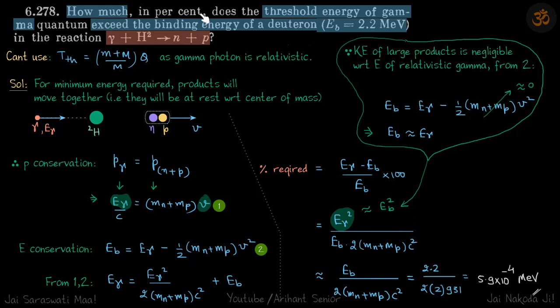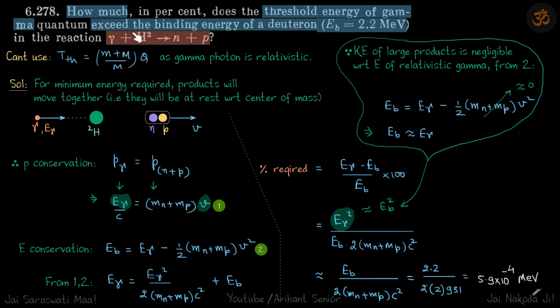How much in percent does the threshold kinetic energy of gamma quanta exceed the binding energy of a deuteron nucleus in this reaction? So binding energy of deuteron nucleus means, of course, the deuteron will split into all its nucleons, which is one neutron and one proton.